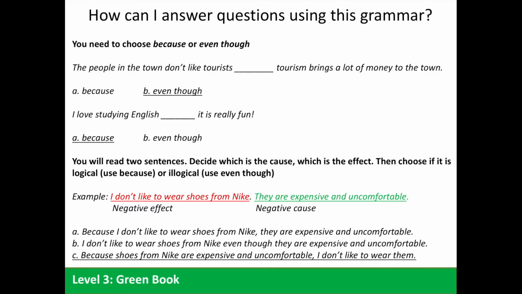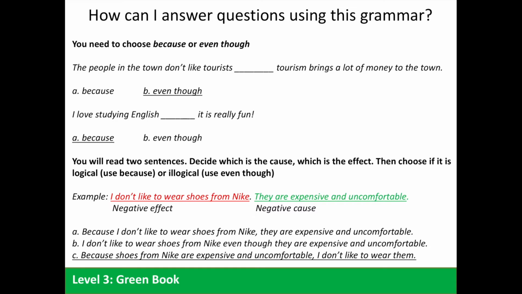So we should use even though to join these two ideas. I love studying English, blank, it is really fun. Again, in this sentence, we have really fun, something good, and love studying, something good. So this is probably the cause. We can use because to join these two statements.